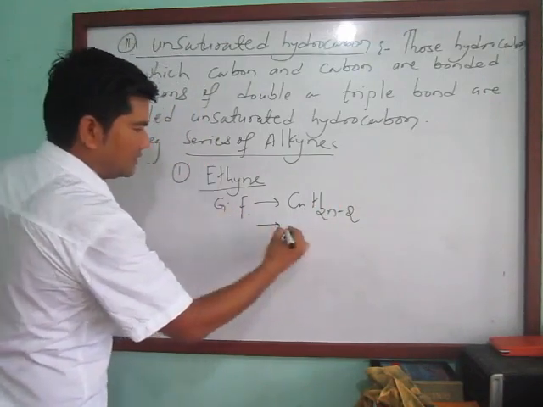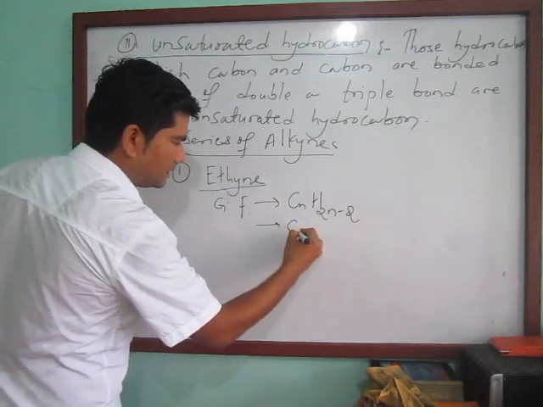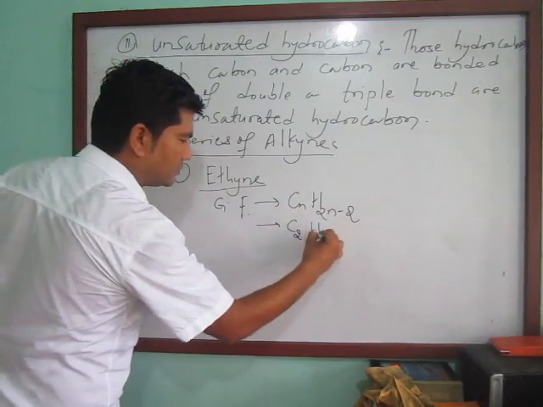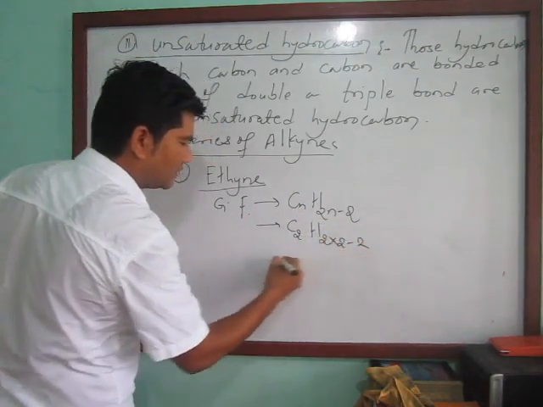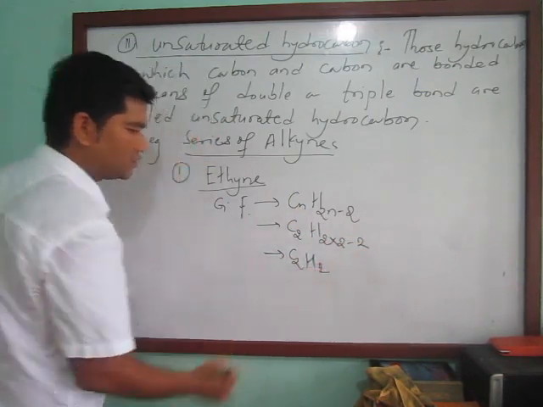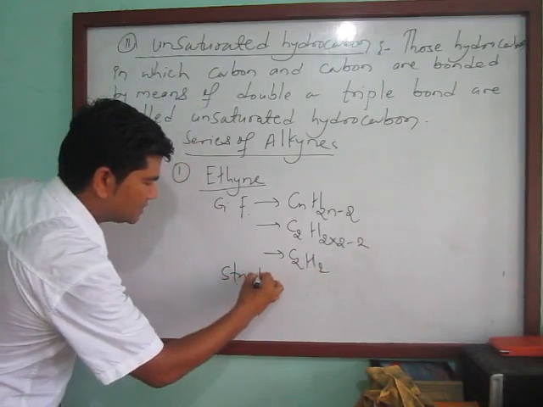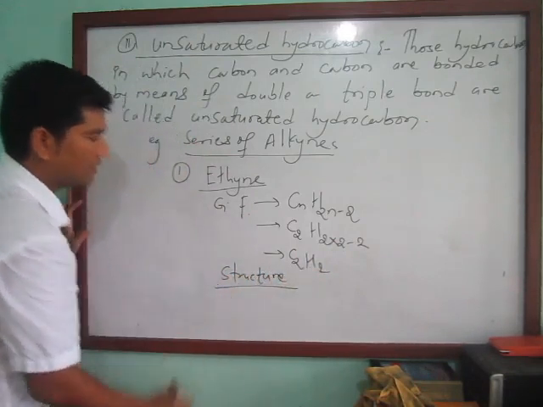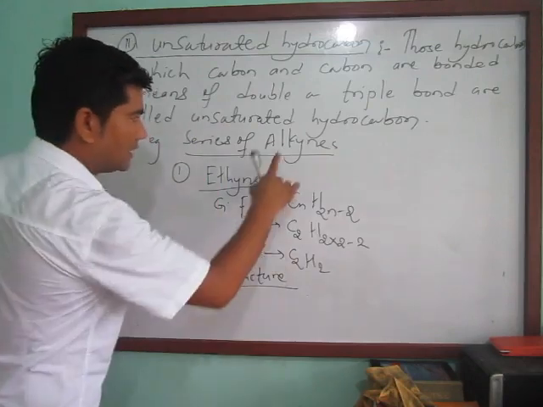So in ethyne there are two carbon atoms, and you can do it like this: 2 into 2 minus 2, how much? C2H, 2 times 2 is 4, minus 2, so C2H2. For the structure, there should be a triple bond between the two carbon atoms in alkyne.